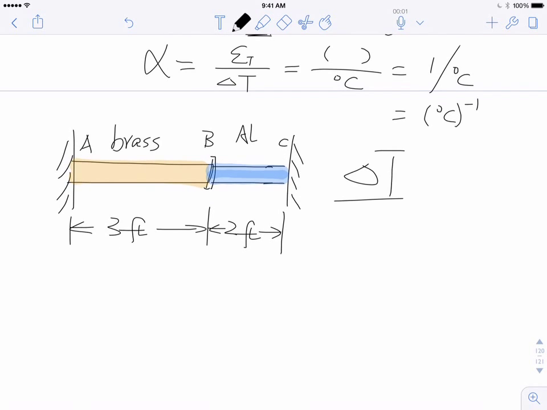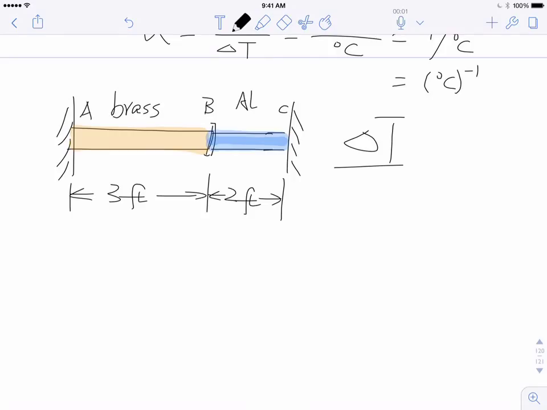Okay, now let's do a free body diagram, of course. Okay, so let's see here. There's a section right in the middle. There's another section. Okay, thermal expansion.